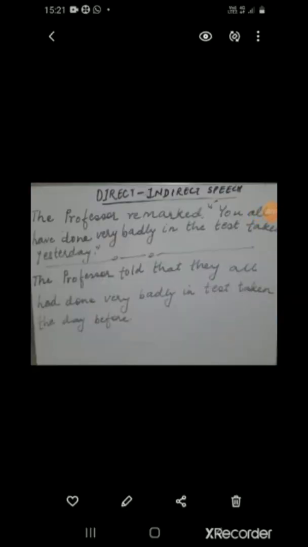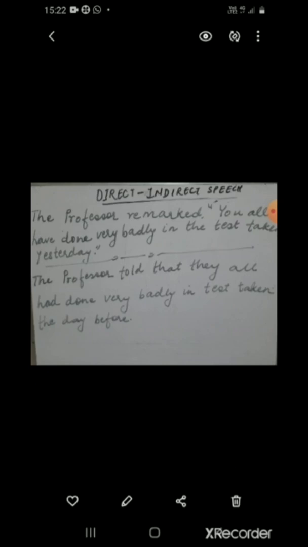Now let's see another example of how an assertive sentence can be converted from direct speech to indirect speech. Have a look at the board. The sentence says, the professor remarked, "You all have done very badly in the test taken yesterday." Now how can we change this to indirect speech? The professor told. We are using a reporting verb told. However, if you use the verb remarked, that will also be fine. The professor told, then I am using a connective conjunction, that is that. You is meant for the students, so I am using an appropriate pronoun, and that is they.